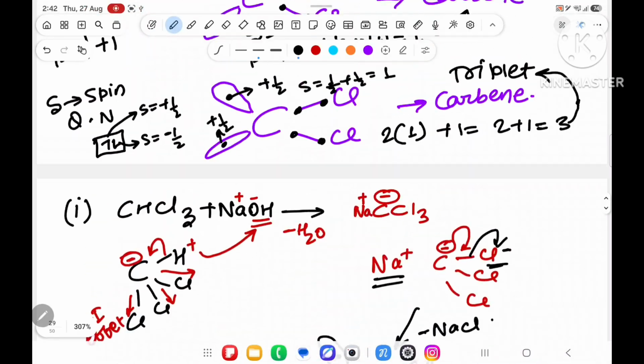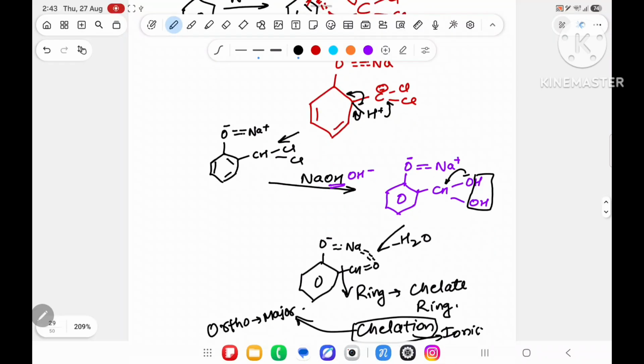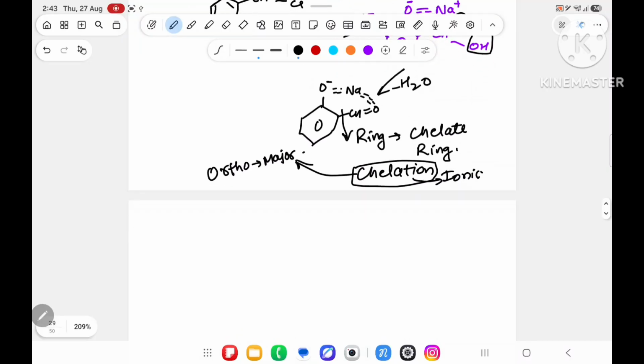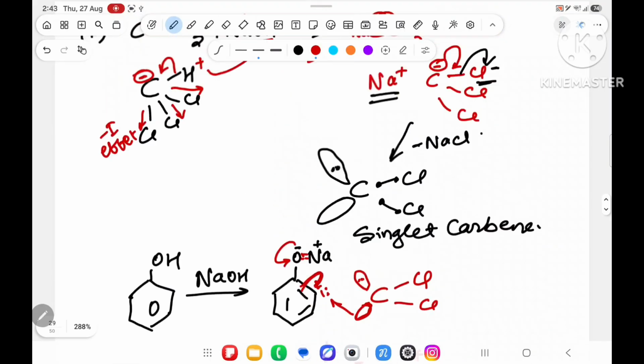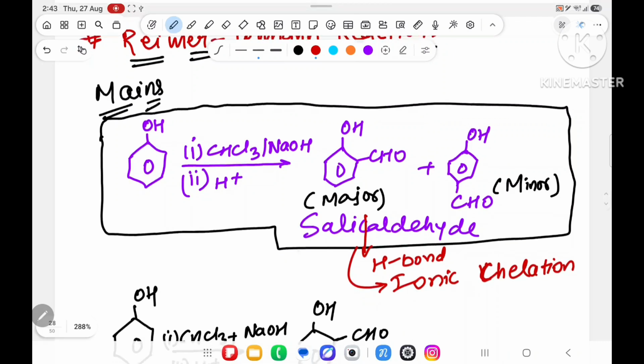Now if I repeat anything from here, you will get confused. So you will see this another time to make your concept very easy. Understood? Once you see it one more time, your concept may become very easy. If I repeat, you will get confused. I know that. So this is known as ionic chelation. Understood the point? Sometimes in advanced questions they will ask why this ortho product will be the major product. Due to ionic chelation, due to hydrogen bond, plus due to ionic ring. Ring means chelation. Chelate ring means chelation.